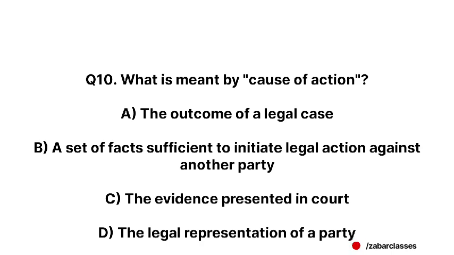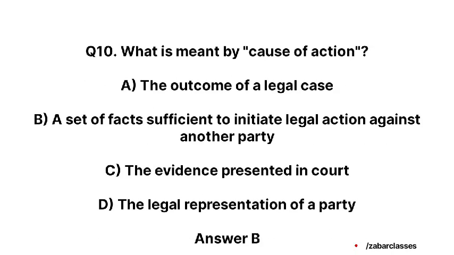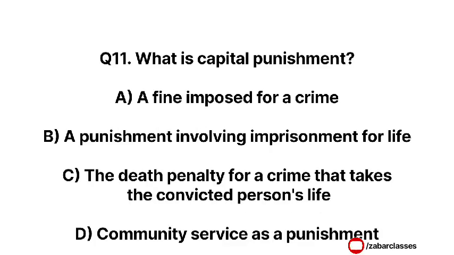Option D, the legal representation of a party. Correct answer is option B, a set of facts sufficient to initiate legal action against another party. Next question is, what is capital punishment?